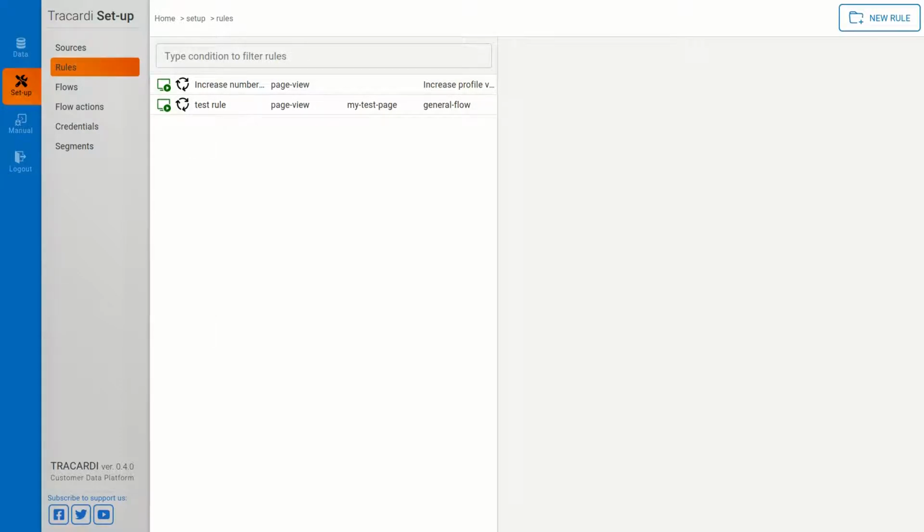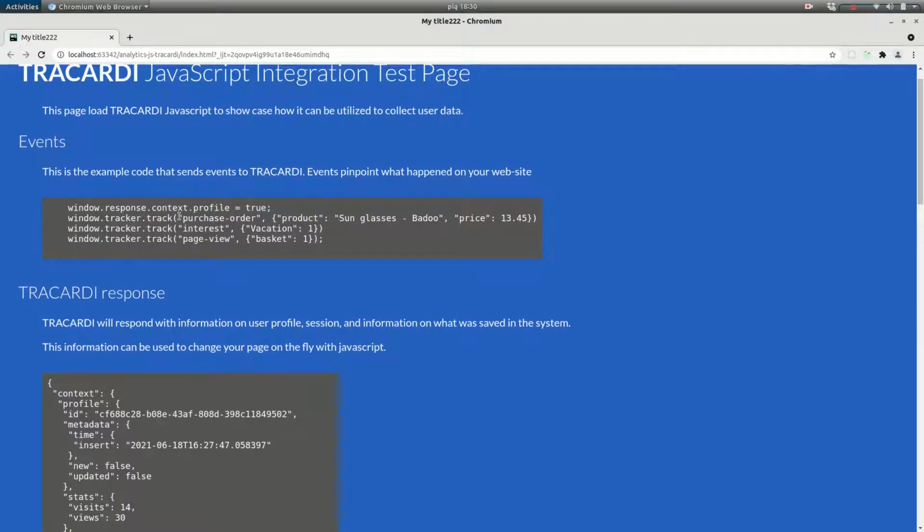Okay, let's go back to the test page, and we can see that we have only one callback to send an event. It's called track. We no longer need callbacks like identify. I'll show you why we don't need it. We have just one single callback called track. We pass the event and we pass this event's properties.